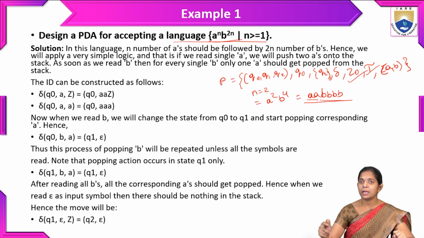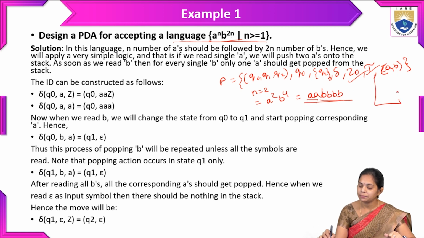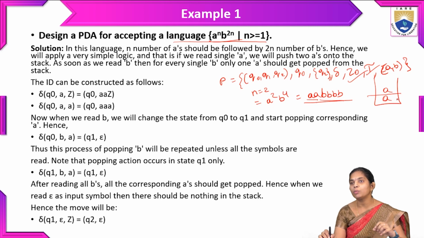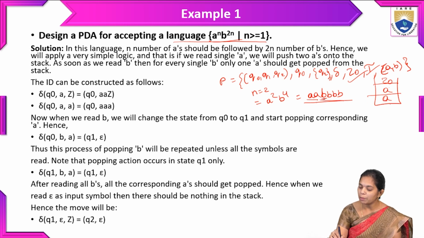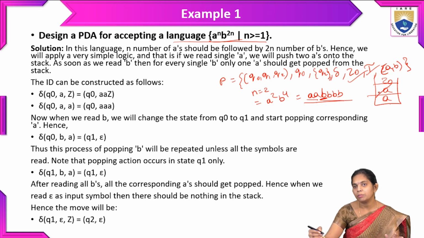So how should this reading and push and pop operation be done for the stack? Whenever A is inserted into the stack, we have to push A 2 times. So 2 times we have to push along with the initializing symbol. And whenever B appears, we have to pop the A.